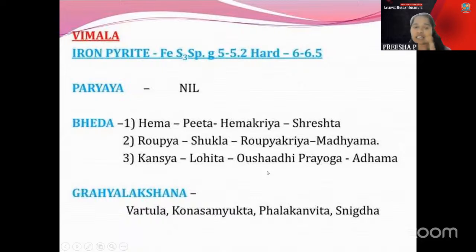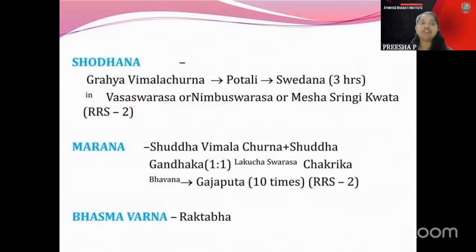When you come to the Grahya Lakshana, it is Vartula, Kona Samyukta, Phalakanita, and Snigdha, which is told here. Vartula, Kona Samyukta, Phalakanita, and Snigdha. When coming to the Shodhana, Shodhana is Grahya Vimala Churna, Potali Swedana, with Vasa Swarasa and Meshashringi Kwatha, just underline, because this can be asked. Vimala, and in that one, Vasa Swarasa and Meshashringi Kwatha.